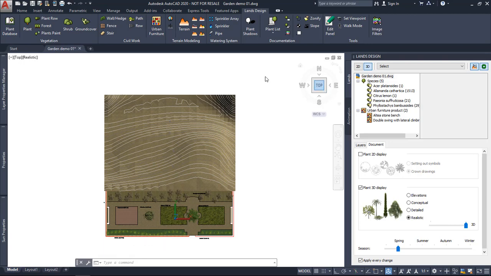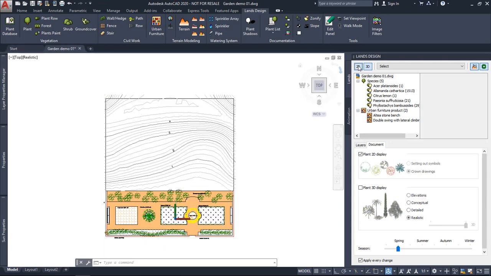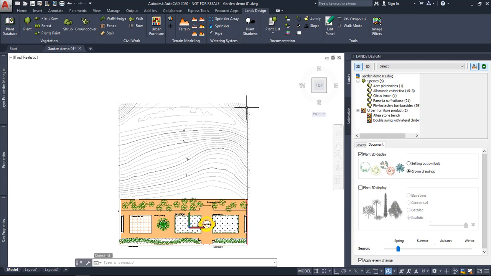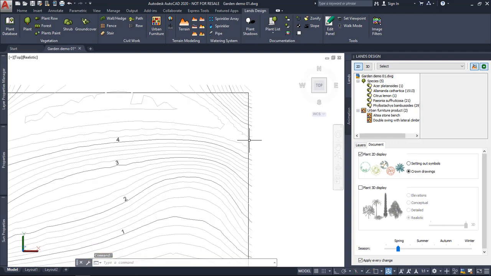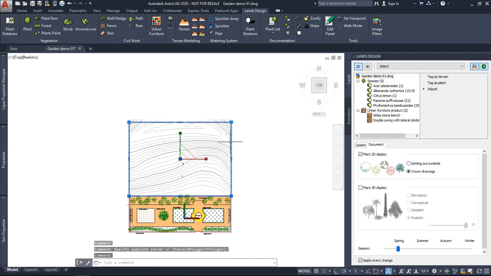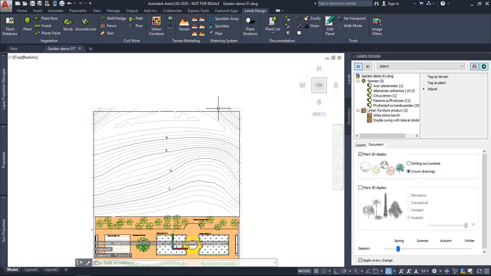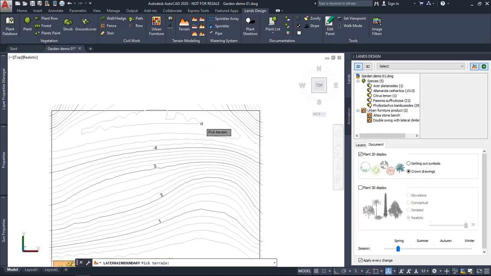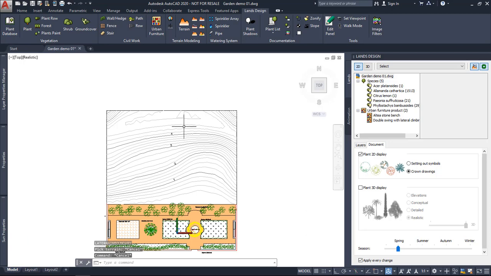Another thing that we can do is trimming the terrain according to some limits. For example, I've got already this curve, this rectangle, and I want to trim out all this part of the terrain that is outside of this boundary. I can use this pick boundary command to select the terrain first, and finally this curve as the limits. And the terrain will be adjusted to this area only.